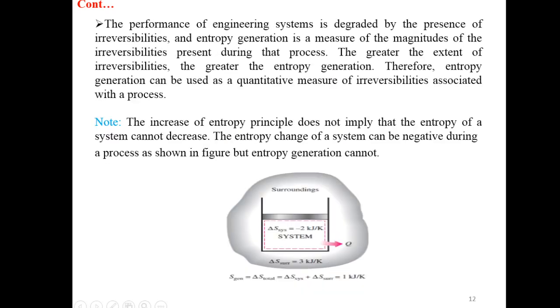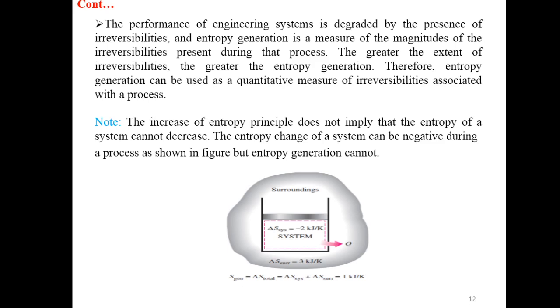The performance of engineering systems is degraded by the presence of irreversibilities, and entropy generation is a measure of the magnitude of the irreversibilities present during that process. The greater the extent of irreversibilities, the greater the entropy generation. Therefore, entropy generation can be used as a quantitative measure of irreversibilities associated with a process.